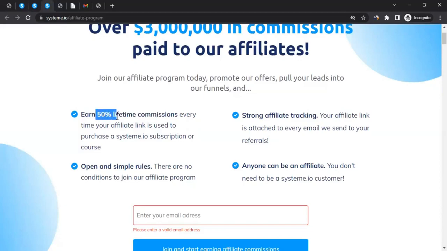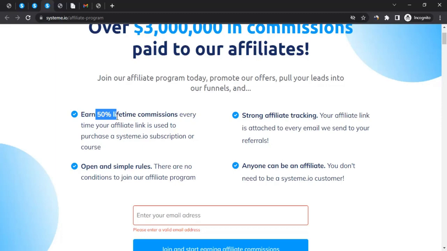Now what does that mean? That means whatever sales you bring to them or to their partner, again, it depends on offers as well, but estimate it's 50% lifetime commission. So if you brought someone using your affiliate link and they make a purchase, doesn't matter if it's today, tomorrow, or after one month, anytime in the lifetime, you will be entitled to get commission, around 50%, and that's lifetime commission.